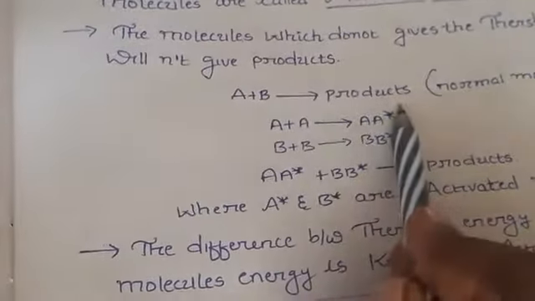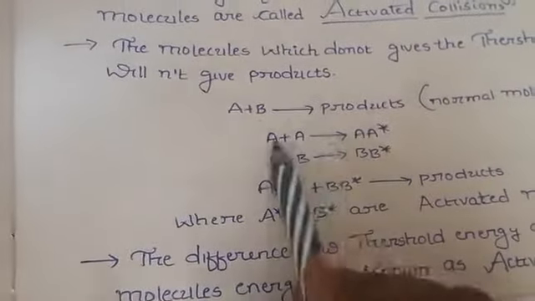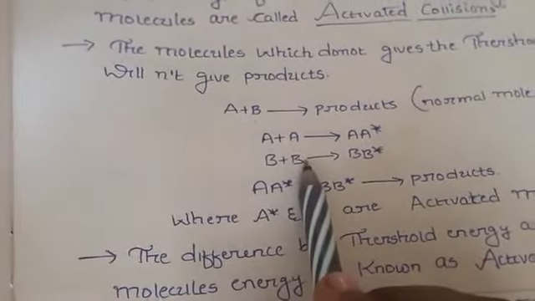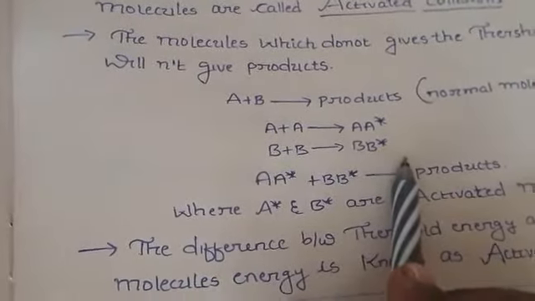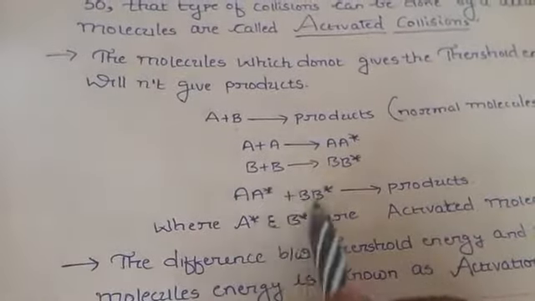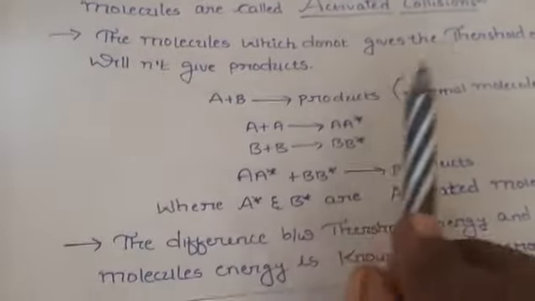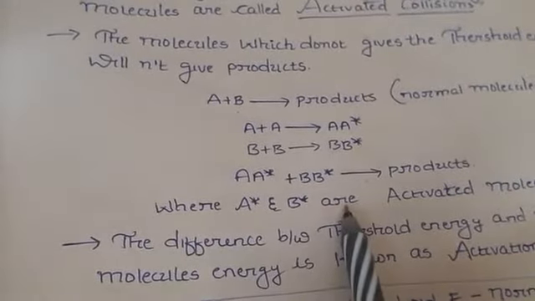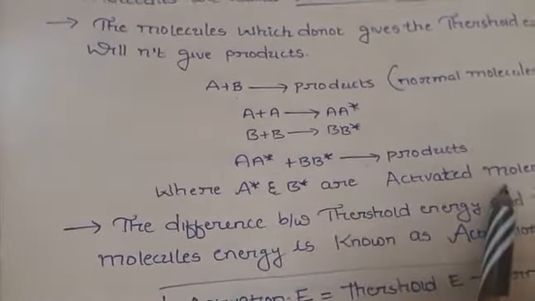A plus B gives products. A plus A, these two molecules colliding give an activated molecule, and these two molecules colliding also give an activated molecule. The activated molecules react and finally form the product. Here A star and B star indicate activated molecules.